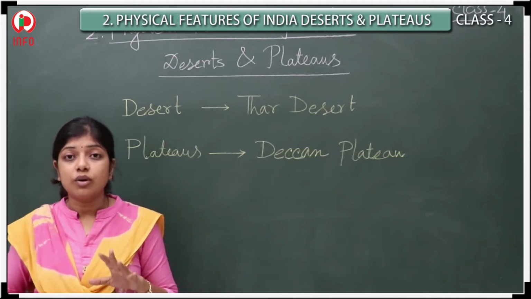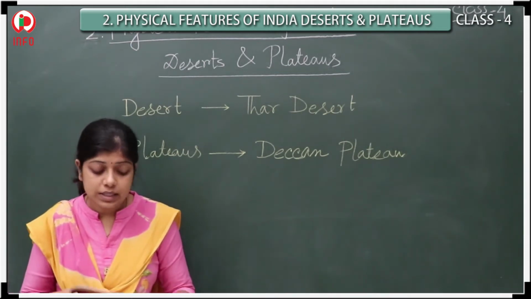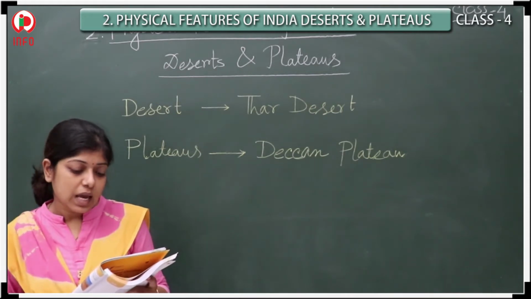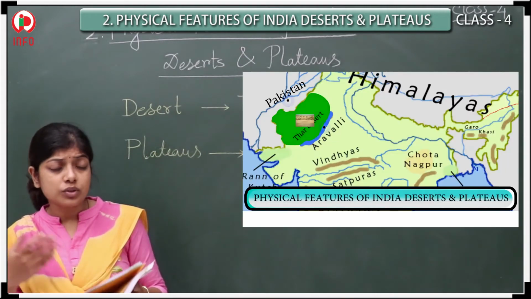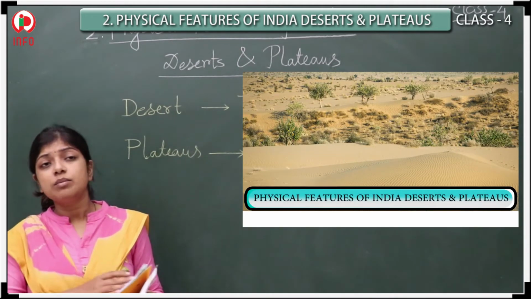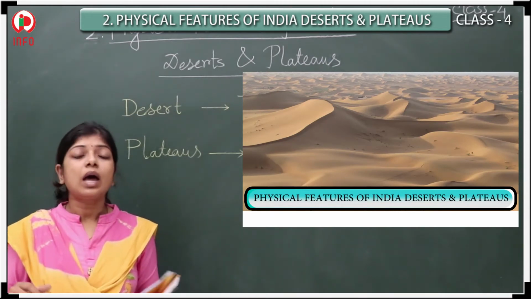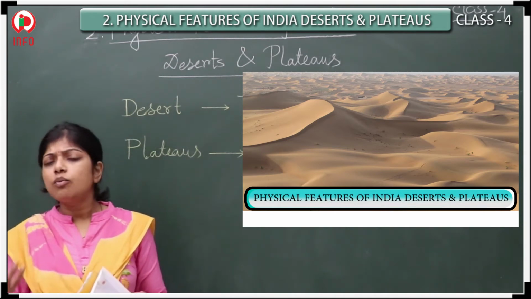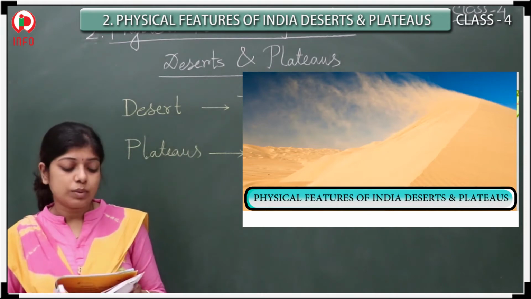That means rainfall, not waterfall. Is it clear? So rainfall should be very little, and one more thing is the physical feature. In the Indian desert, a few parts consist of rock, and most of the part consists of sand. So rock may be there, but definitely sand should be there.